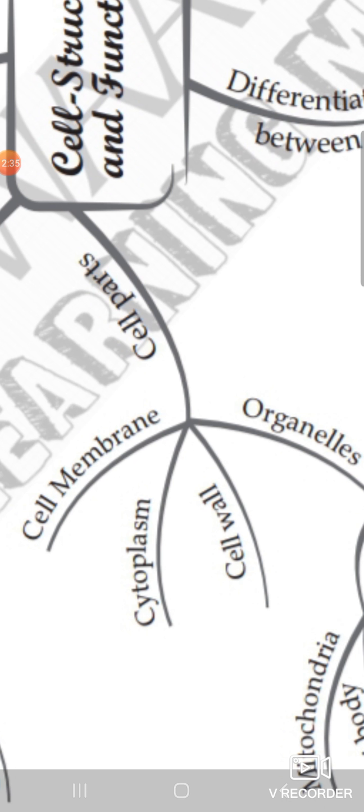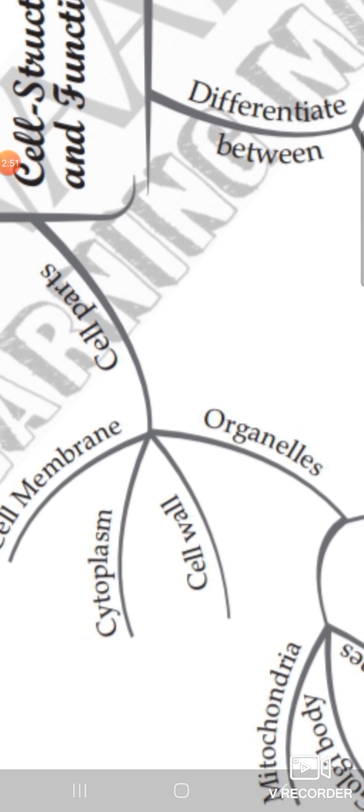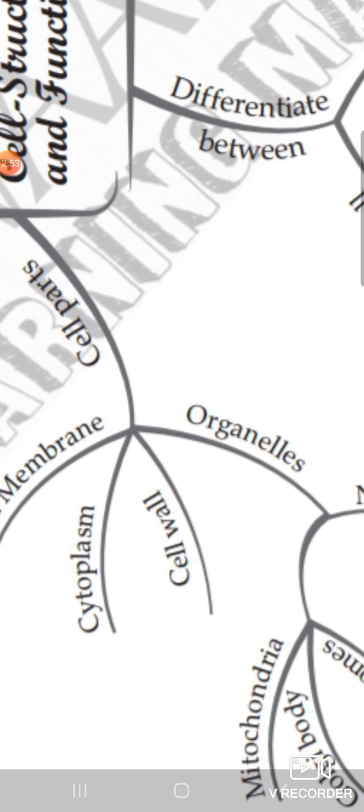The second is cytoplasm. Cytoplasm is a liquid, jelly-like material present inside the cell which helps the organelles to move and do their activities properly inside the cell. The third is the cell wall. That is only present in the plant cell and absent in animal cell, and different organelles are present inside the cytoplasm.